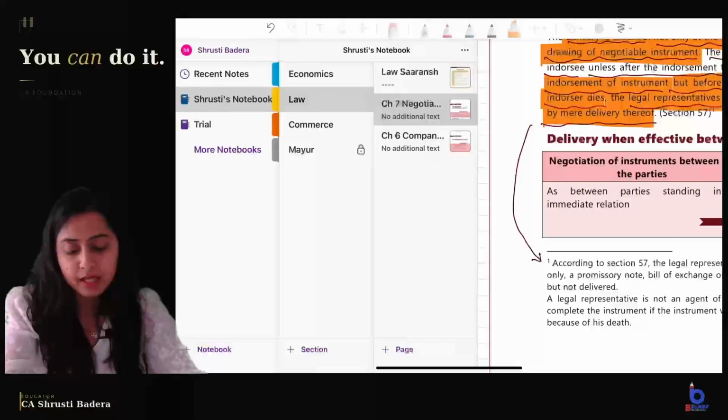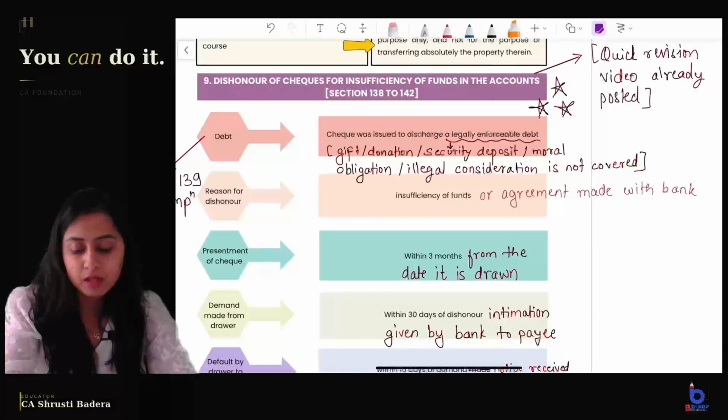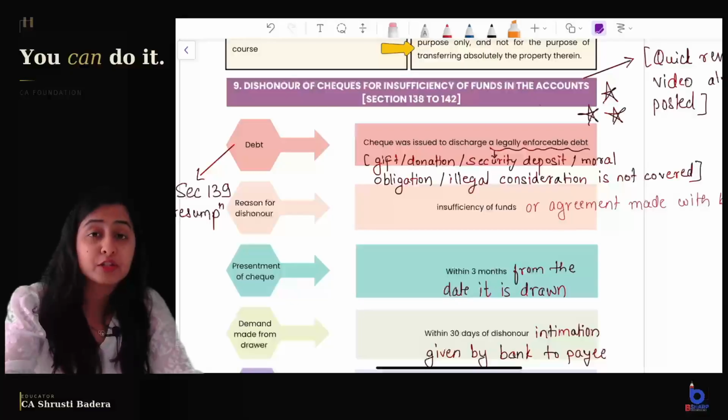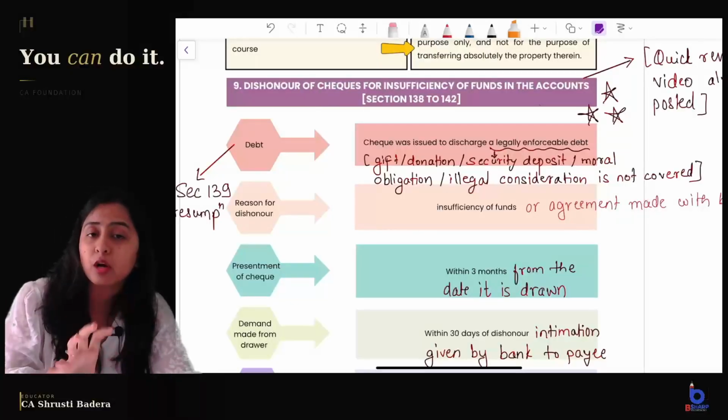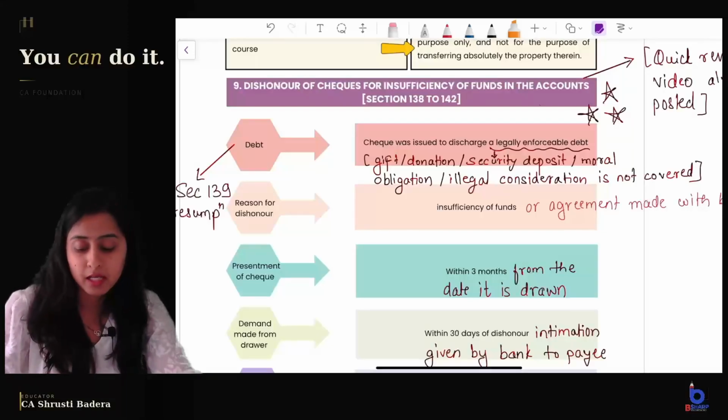Now coming to the next topic, Section 138, very important: dishonour of cheque for insufficiency of funds in the account. We have already covered it in a short revision video, YouTube shorts, but I will cover it here again. When is Section 138 applicable?